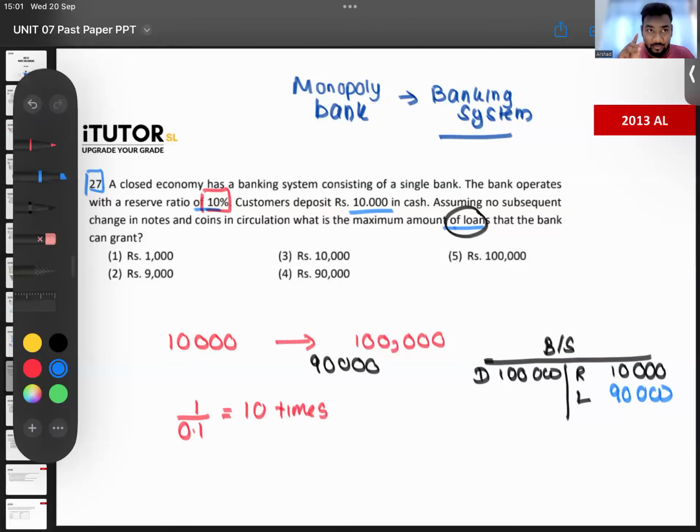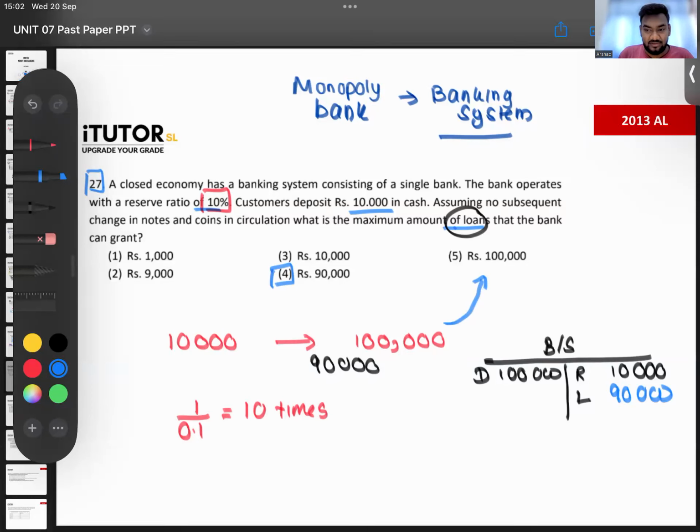So a small thing to learn: if they give you a question about a monopoly bank, or they say the banking system has only one bank, you don't do the question like a single bank, you do the question as a banking system question. That means you have to use the deposit multiplier. Here they are asking what is the maximum amount of loans the bank can grant, the answer will be 90,000. If they ask what is the maximum amount of deposits that they can create, then the answer would have been 100,000. Okay, is that clear?